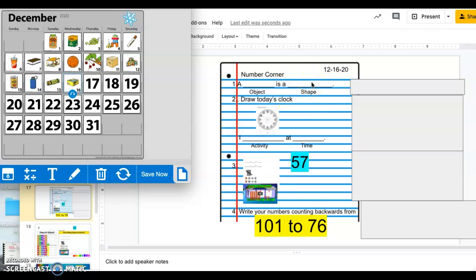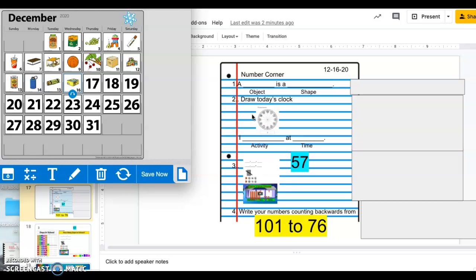I would also love you to draw a picture of your favorite game that you like to play with your family in a box. So draw the game box of the game that you enjoy playing the most with your family. And then you're going to write a game box is a, and then tell me the shape of that box. Press pause if you need more time to do that.